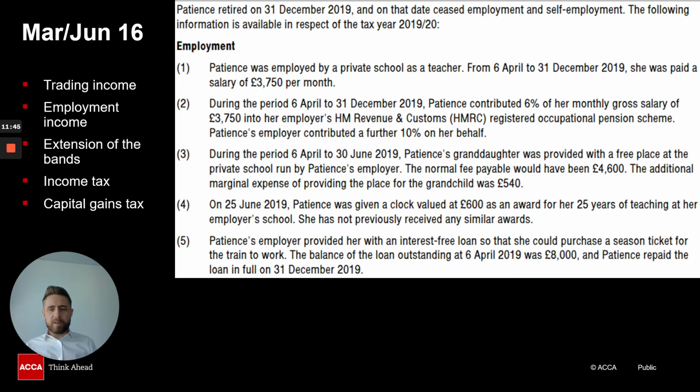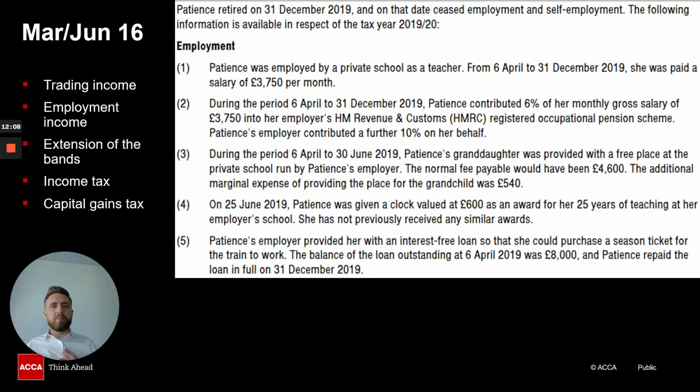So if we look through this question here, what we have is employment income. So this individual is employed for a period of time throughout the tax year. Now, as we know, under employment income, we're going to have salary, we might have bonuses, we might have allowable expenses, we might even have benefits in kind.